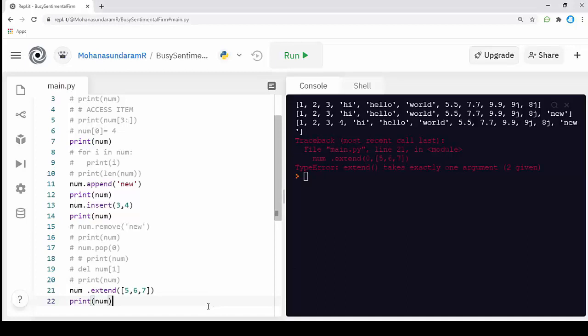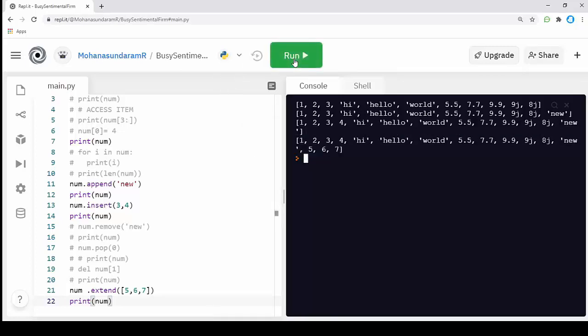These are the methods we can perform using a list. First method is accessing an item. To access a particular item in a list, we can use the accessing item method. Also we can append a single value to a list, or we can use the insert method to insert a particular value at a particular index. Next, we can use remove, pop, and del to remove a value from a list, and we can also use the extend method to add bulk objects to our list.